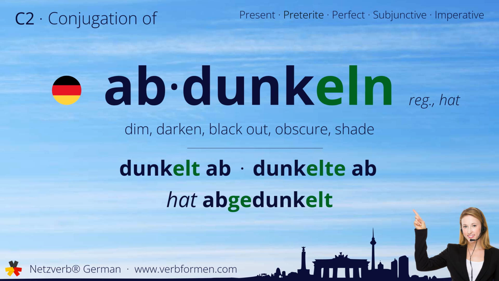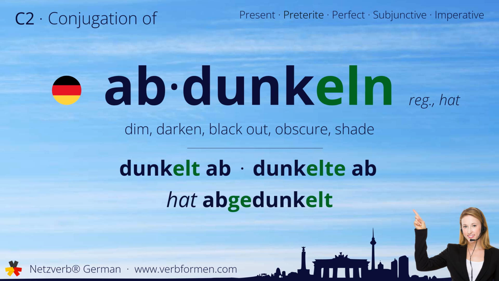Today we're going to learn how to conjugate the German verb abdunkeln. Watch and listen to the forms carefully. Let's start with the stem forms. Dunkelt ab, dunkelte ab, hat abgedunkelt.